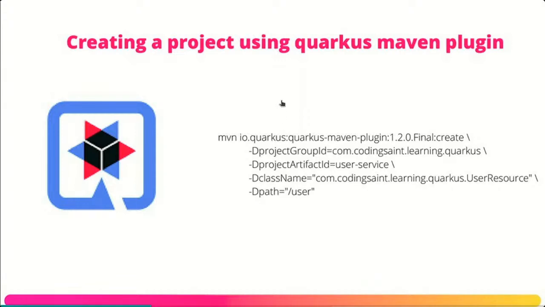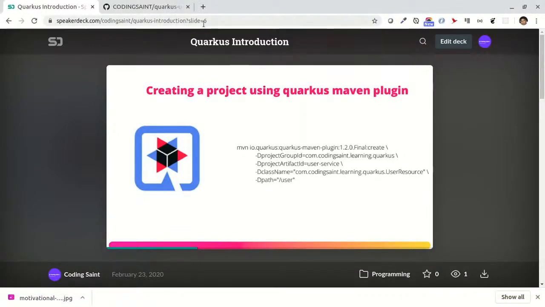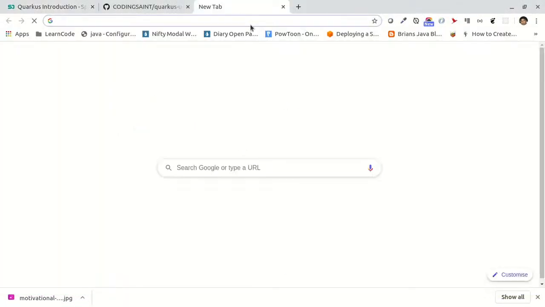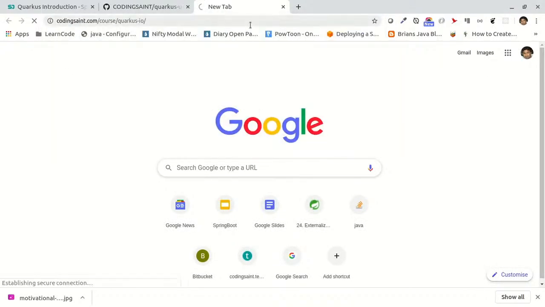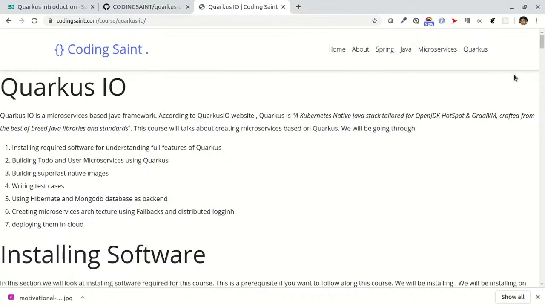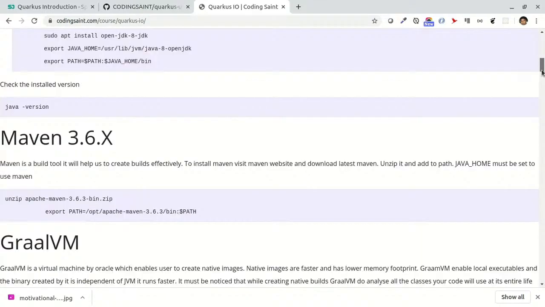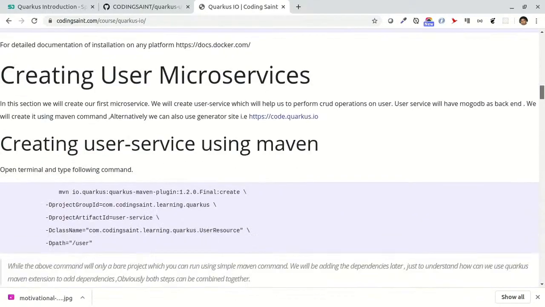Okay, so I'll also open the link that I showed you so that I can copy the command directly and run it for faster execution. You can go to the link which is here, and then we'll just copy this command.